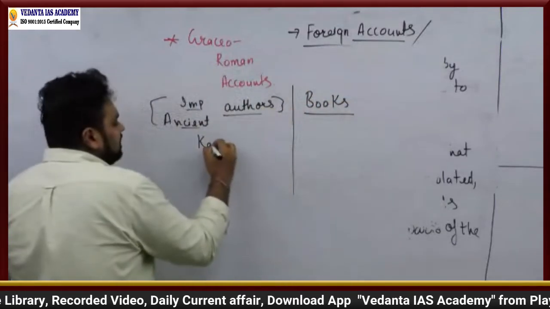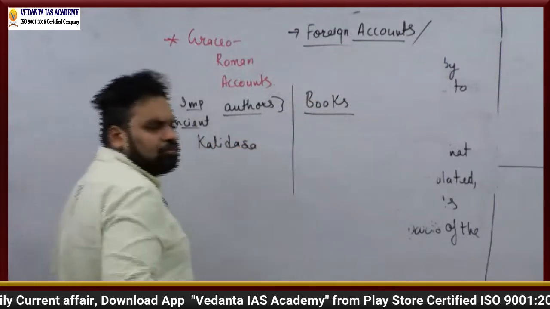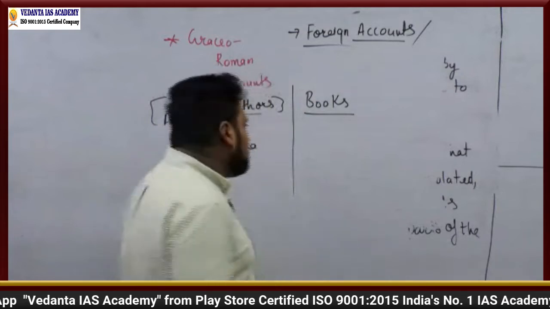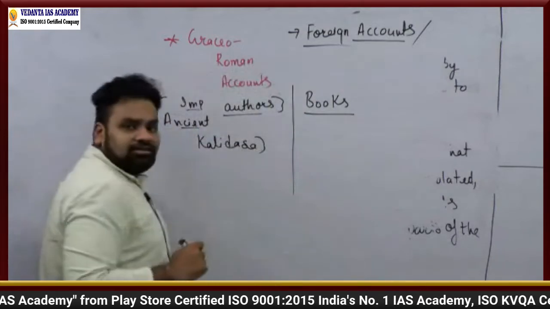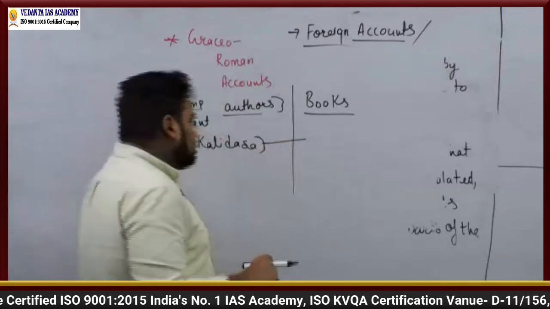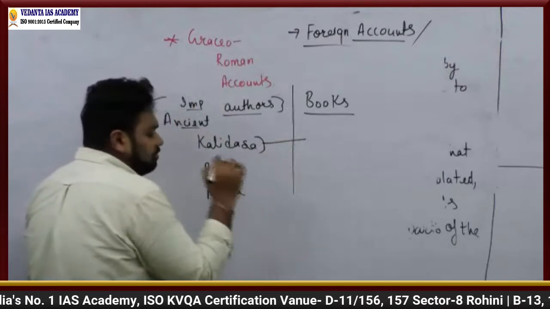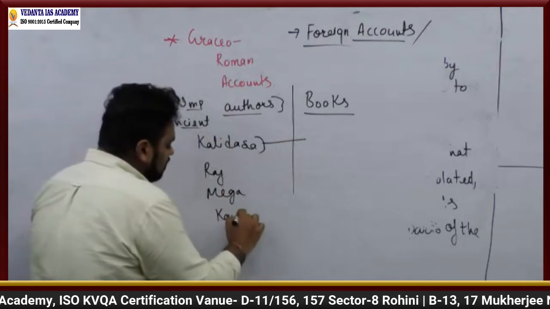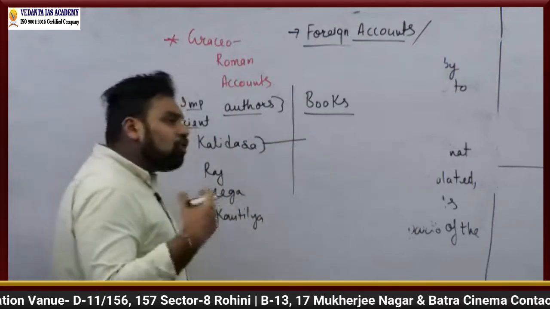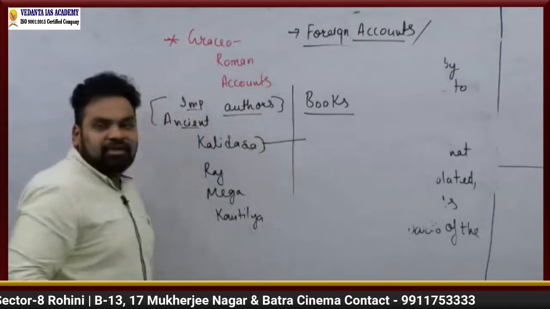For example, you are taking Kalidasa. You write about his books Kumarasambhava, Malavikagnimitram, Abhijnanashakuntalam. So just take Kalidasa, write whatever is important about him. Then you take Rajatarangini, for example, you take Megasthenes, for example, you take Kautilya, for example, right? तो ये तो सारे examples जो हमने अभी भी देखे हैं. बहुत सारे examples धीरे धीरे और भी आएंगे. You just keep on adding them in the list.